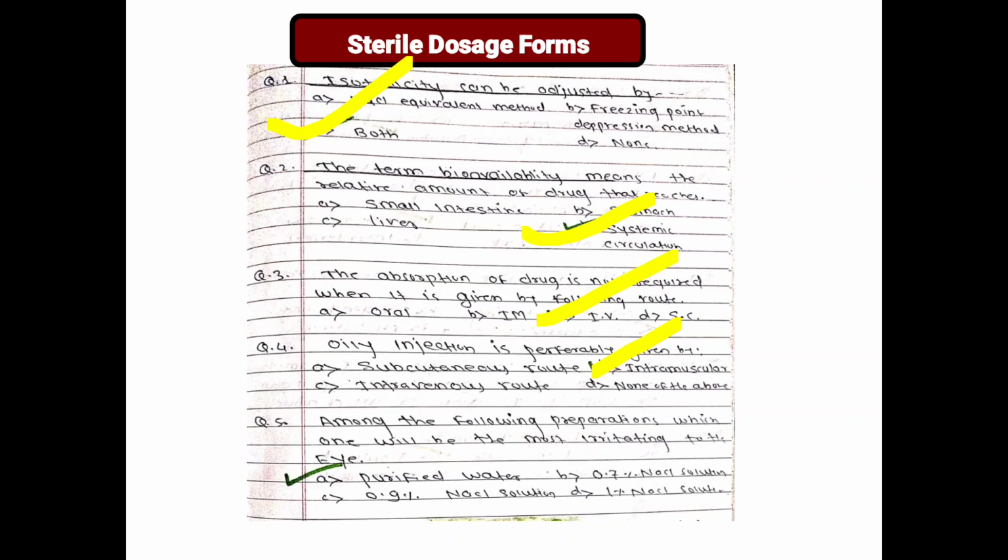Next, among the following preparations, which one will be the most irritating to the eye? Purified water, that is the correct answer. Most irritating to the eye. Among the following preparations, which one is the most irritating to the eye? Purified water, 0.9% sodium chloride, 0.7% sodium chloride, 1% sodium chloride. So sodium chloride solution also causes irritation.